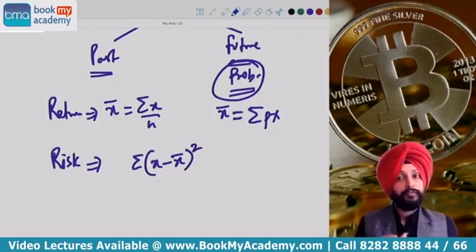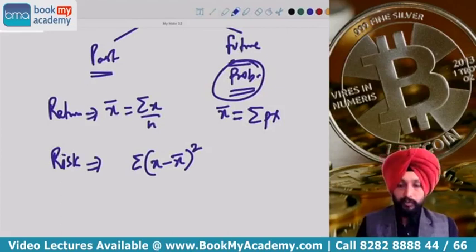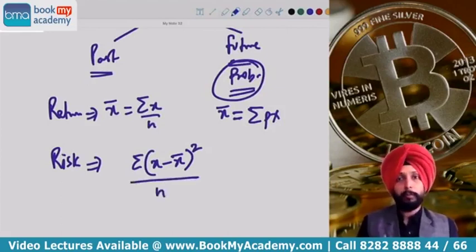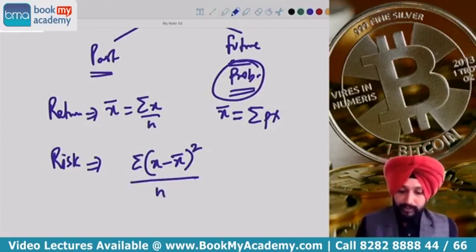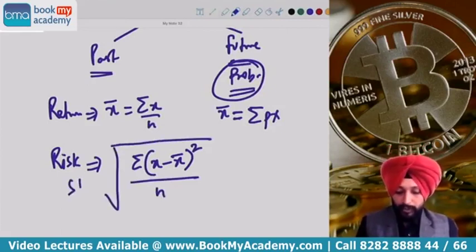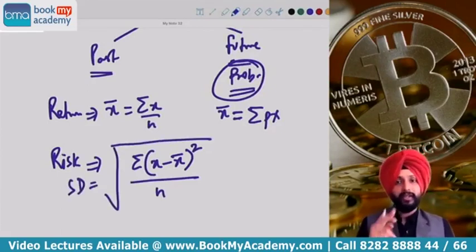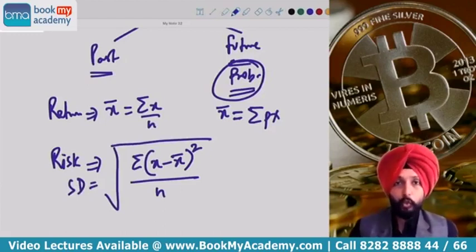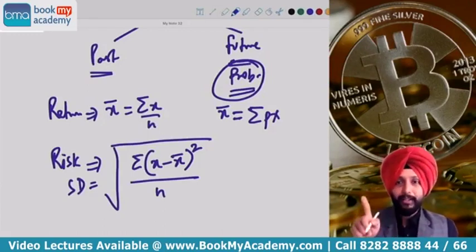We do the square of it because risk is always captured in terms of percentage square, and then we divide by N, because we are talking about past data. And we do root over because we are calculating standard deviation. If you're calculating variance, don't do square root. So it is summation X minus X bar whole square divided by N, and then the root over of it.